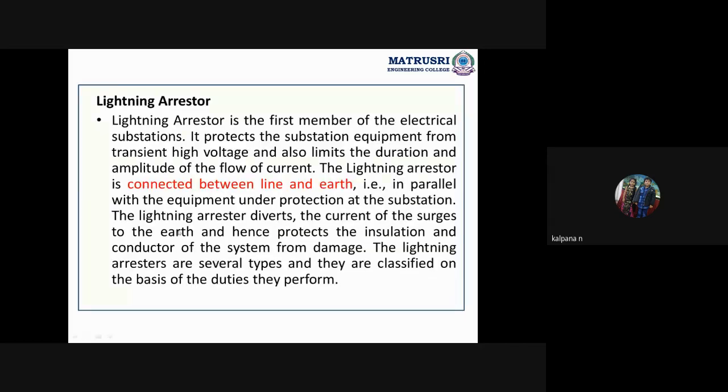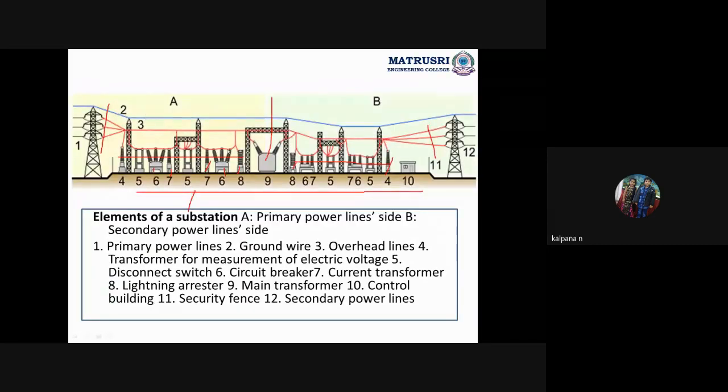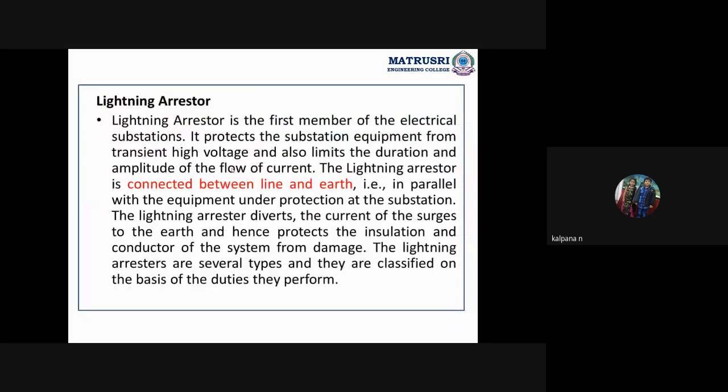The first one is the what? Lightning arrestor. So lightning arrestor is the first protective equipment. This eighth one is the lightning arrestor. So which lightning arresters means the what? Whenever these lightning arresters are connected between the earth and the substation, okay, connected between the line and the earth, okay.